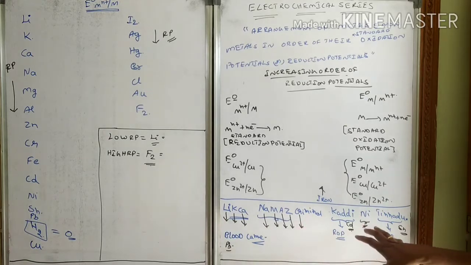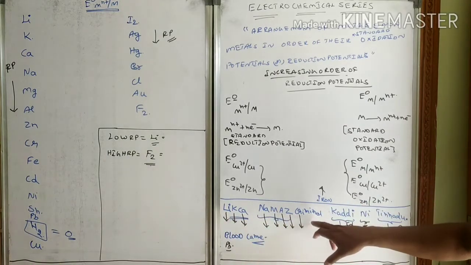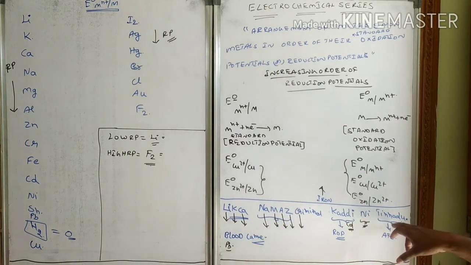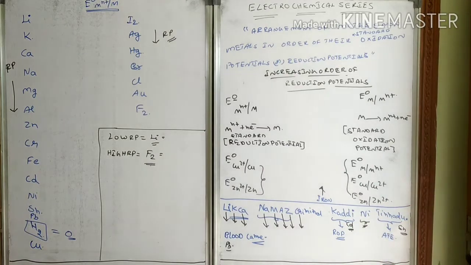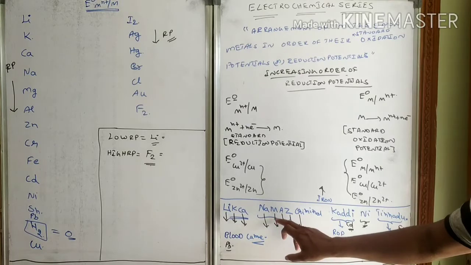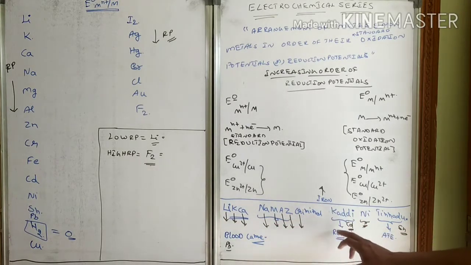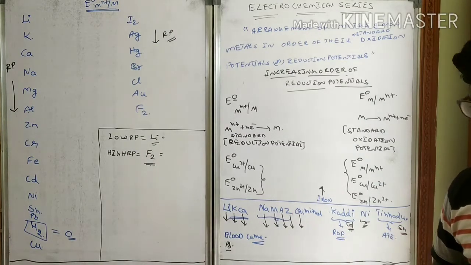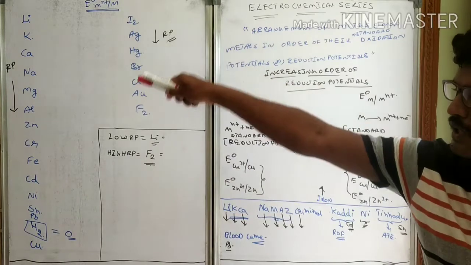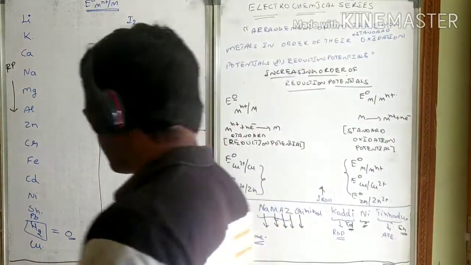But I believe this will be very simple for you to remember because I am collecting all the odd things in this. Likka namaz doing, criminal iron kaddini tinnadu. If you eat an iron rod, you know very well, blood came. Lithium, potassium, calcium, sodium, magnesium, aluminium, zinc, chromium, iron, cadmium, nickel, tin and lead will come. Up to here we have covered all the elements above hydrogen. Come to below hydrogen.